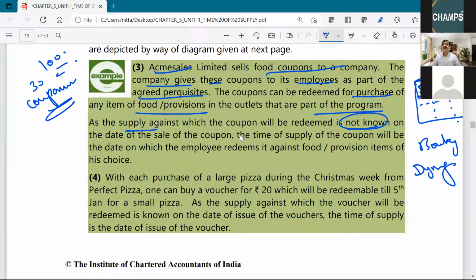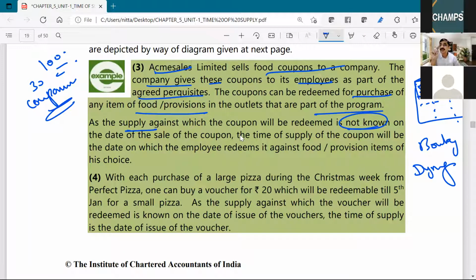Or I may go to a provision shop which accepts this coupon or which is a part of this program. I can go and buy rice. I can buy shampoo. I can buy, what else I can buy? Soap, shaving cream, perfume, cashew nut, anything I will buy. Whatever I require, I will buy what is there.